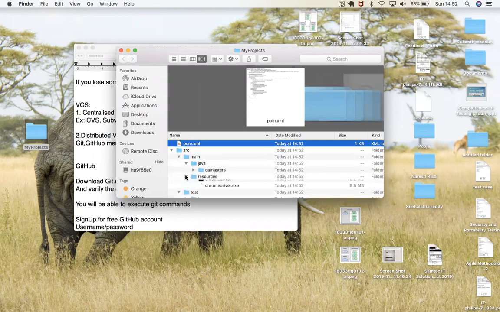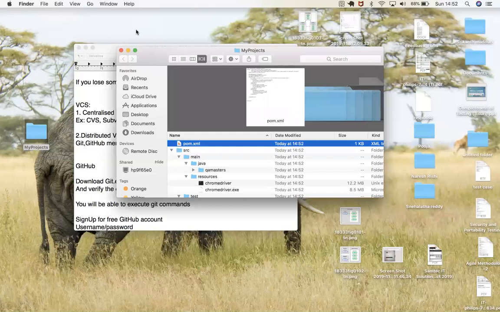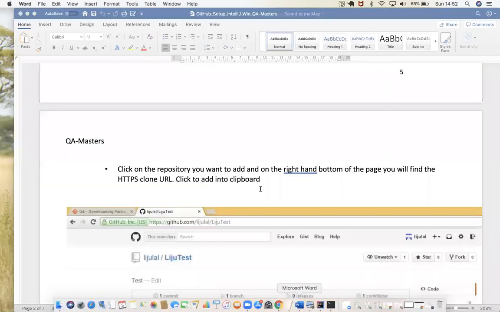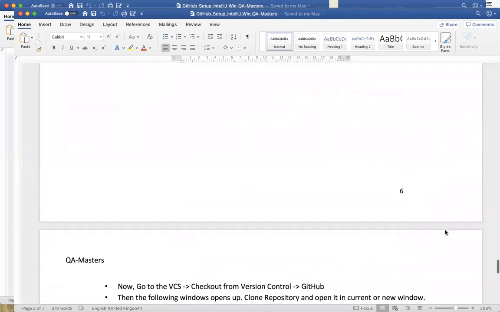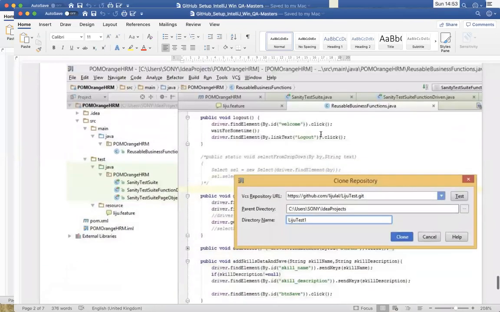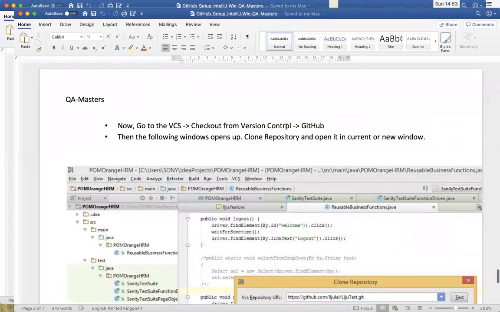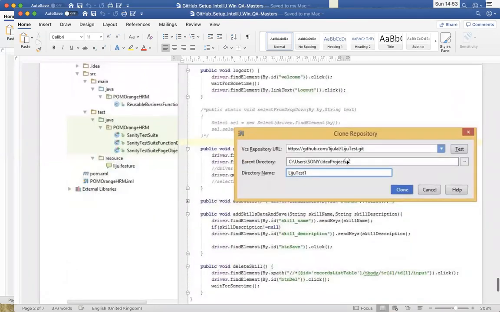So when you clone or when you share, you are creating a link between your laptop and the GitHub repository account. This is also something I recorded here. You copy this link, go to VCS, check out from version control, GitHub or Git. Then follow the window here; the UI is a little bit changed anyway.